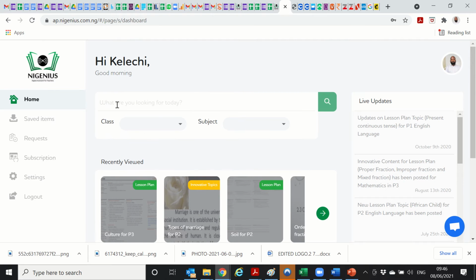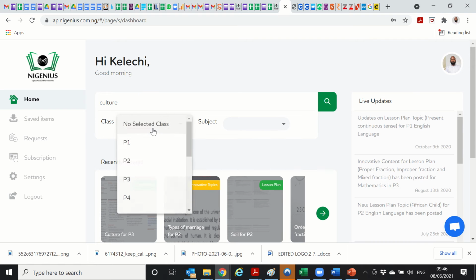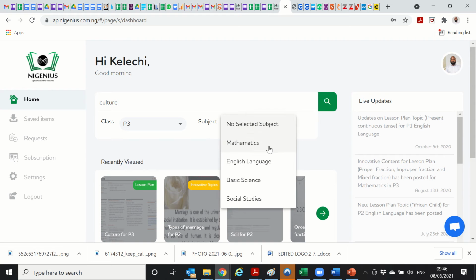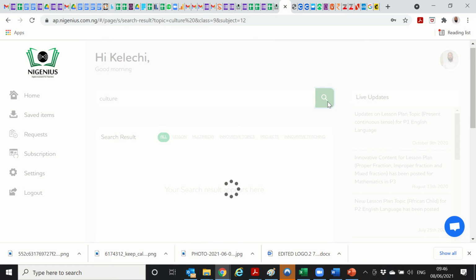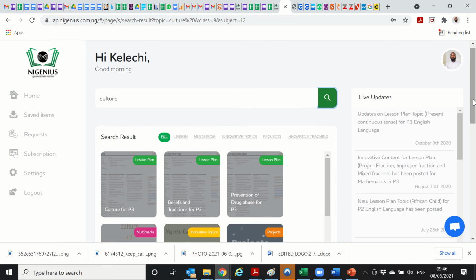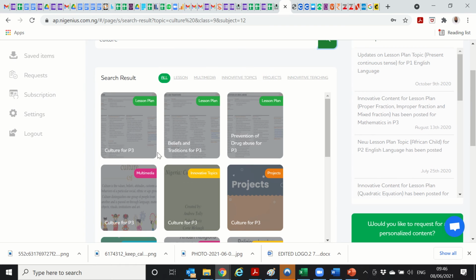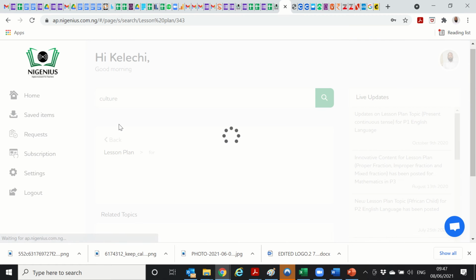So, here we go. Let's do culture, for example. Culture is in, we choose our class, primary three, choose our subject, social studies, and we'll hit the search bar and let's see what it has for us. Good. You can see culture for P3, beliefs and traditions. You can see those are similar topics to culture, prevention of drug abuse for P3, and we have lesson plans.